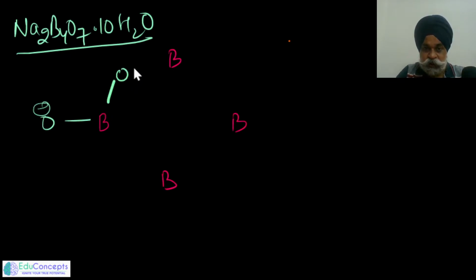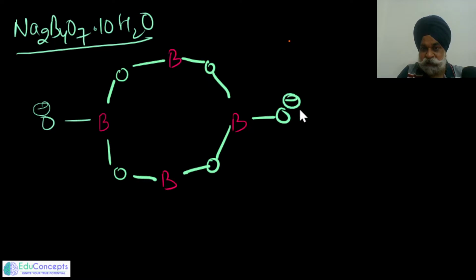So I would draw once again that same structure. Borons are at the corners of the tetrahedron. So we have made this, and now I would place oxygens. Fair enough. And this was the negative charge we made a few minutes back.